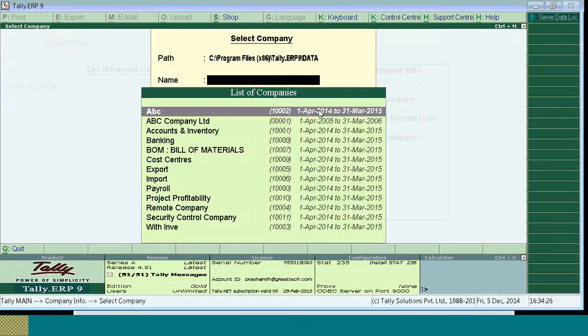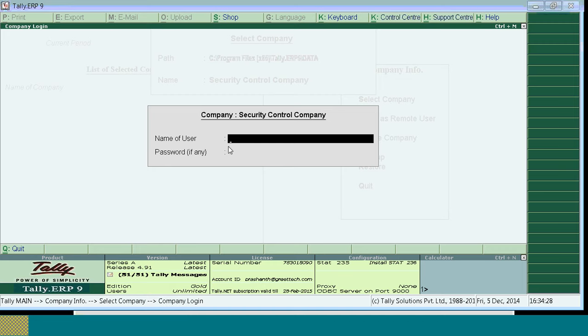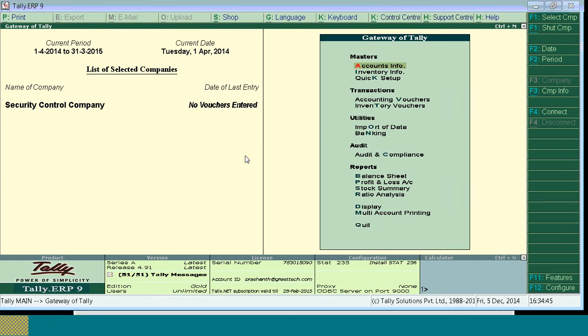So whenever you load the company, it will ask for the username and password. Currently we have configured admin level username and password. Unless you give the right username and password, it will not allow you to open the company. So now the company has got loaded. Now I'll take you through how to create users.